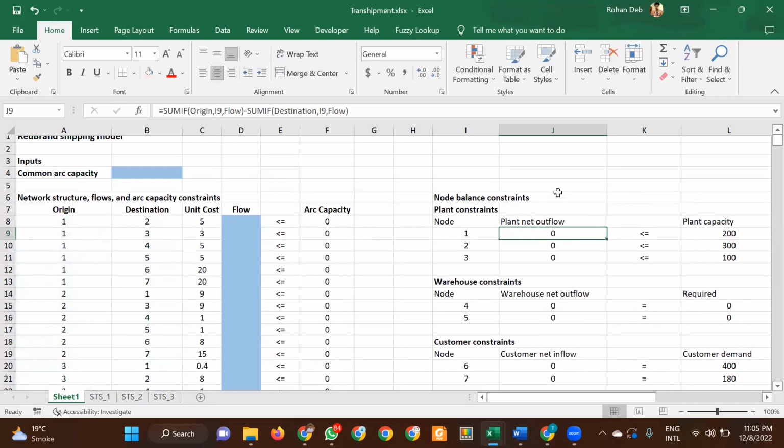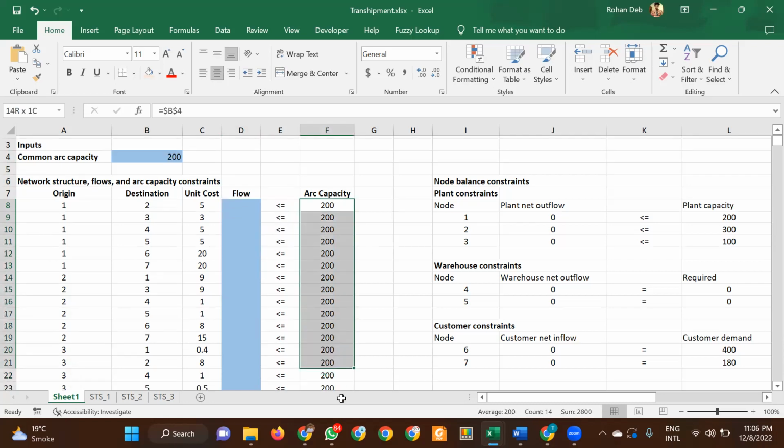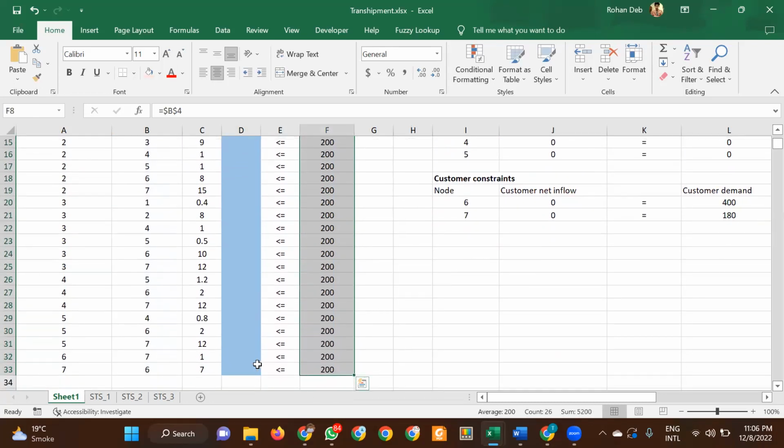Now we also have a common arc capacity, which is 200 in this case. When I put 200, I've said that in any of these cases, it cannot exceed 200. So I've put a constraint over here that any of these points cannot exceed 200.